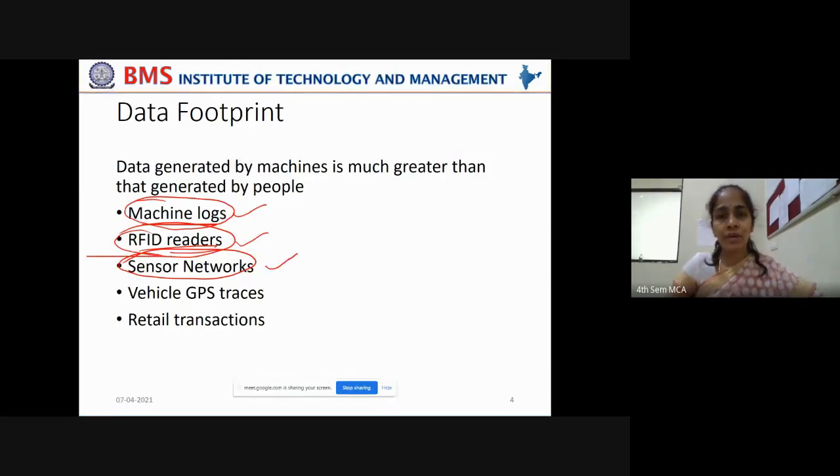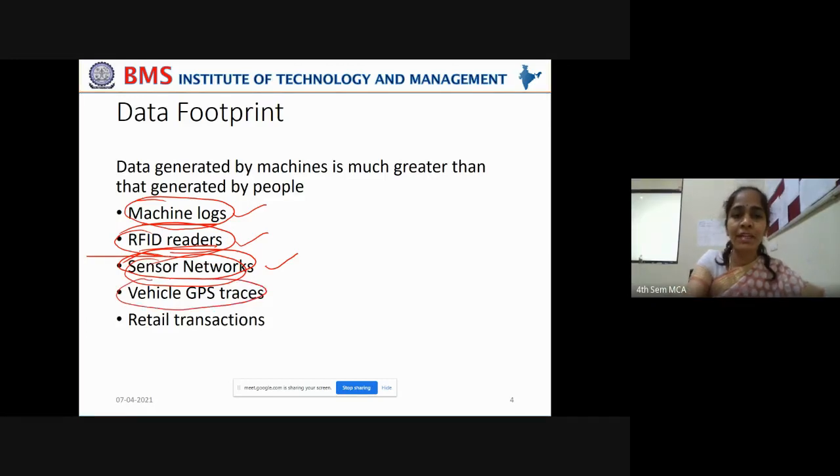Say tigers move across this location, or they come to this pond for water every day. The entire forest's animals come to this pond for drinking water. So if a sensor is deployed there, they can keep track of the count of the animals in that forest, right? That is how sensors can be deployed everywhere they want to sense some data. They want to sense some climatic conditions. Okay, that is also generating large volumes of data. And if properly analyzed, you can take some important decisions about that particular application.